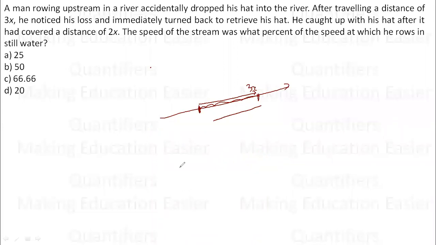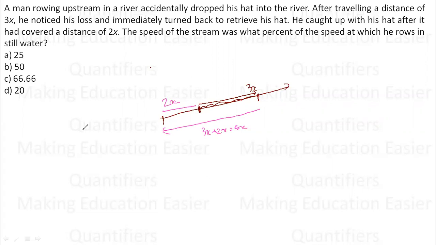So when I say the hat has traveled a distance of 2x, it is just along the speed of water. So how much distance does the boat have to travel in this case? The boat has to travel 3x plus 2x, which is 5x, in order to catch it.